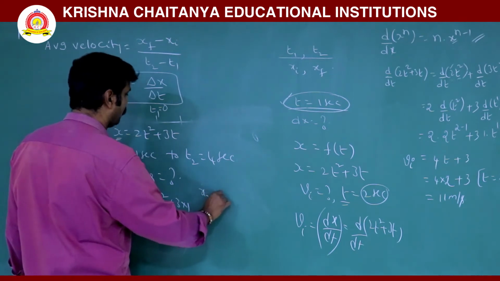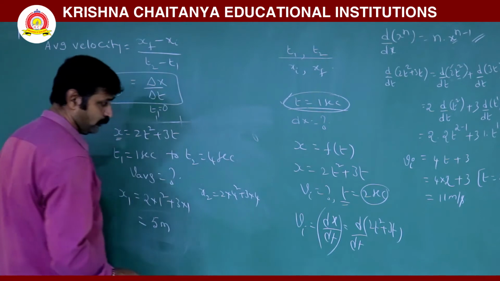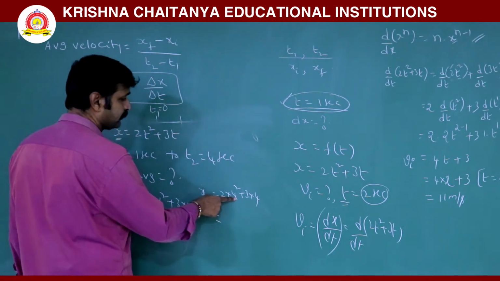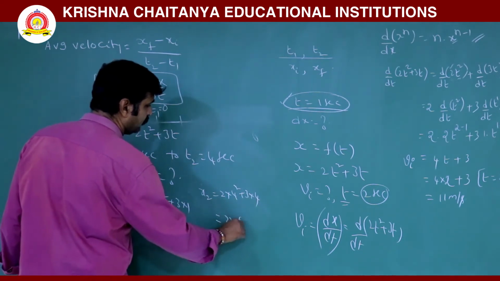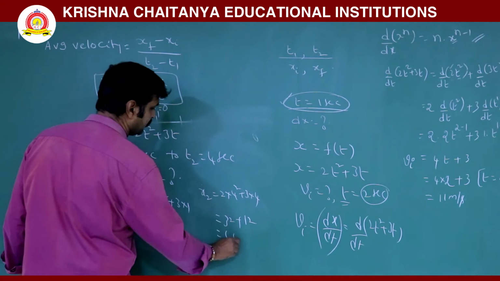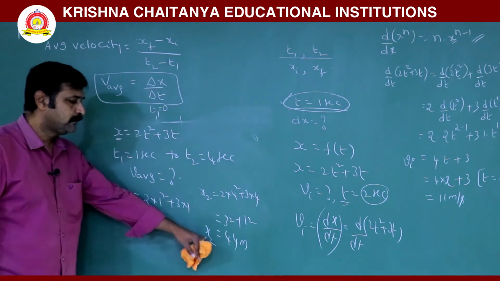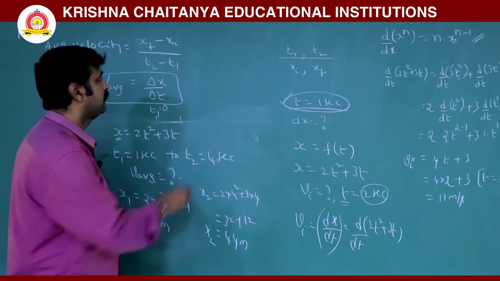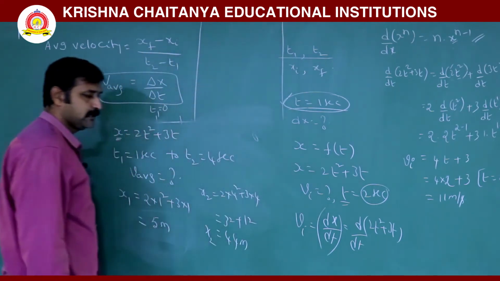x2 is 2 into 4 squared plus 3 into 4. This is 16 into 2, 32, plus 12, so 32 plus 12 is 44 meters. This is the initial position and final position. When time intervals are given, you can recognize that you are asked to find average velocity.